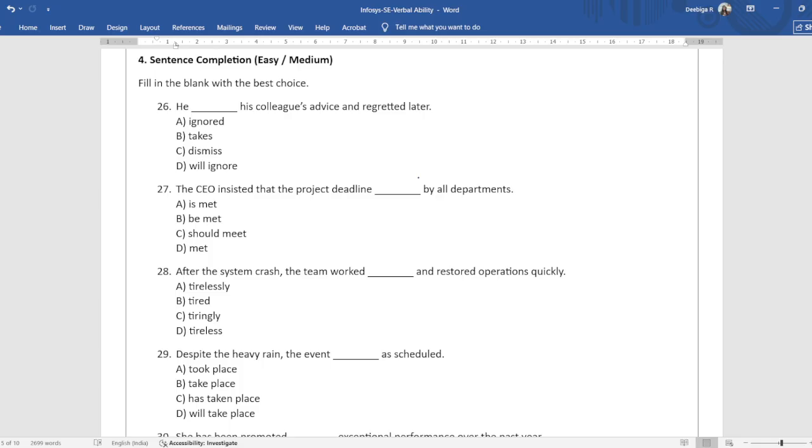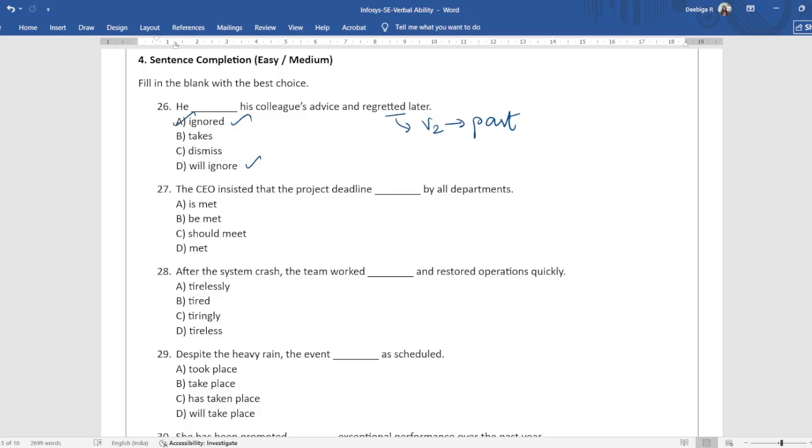But is it ignored or will ignore? Regretted, with ed, is the past form. This is the V2 form, that is the past form. They're talking about the past here, so ignored will be the correct one. Dismiss is not a correct usage because you can't dismiss advice. You only ignore advice. You dismiss a group of people when they gather together. You can dismiss an assembly, right?